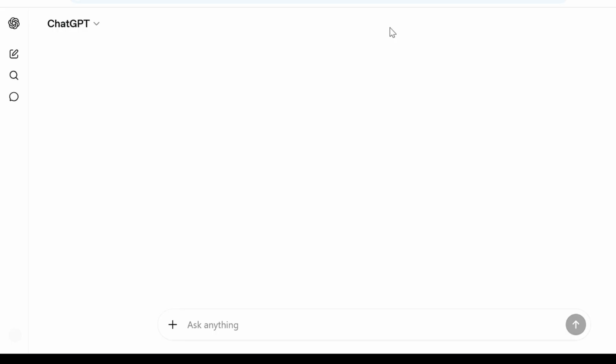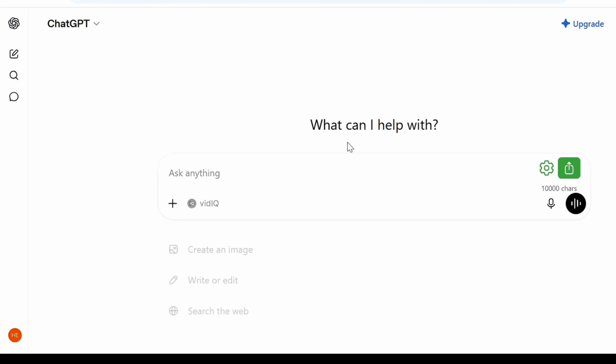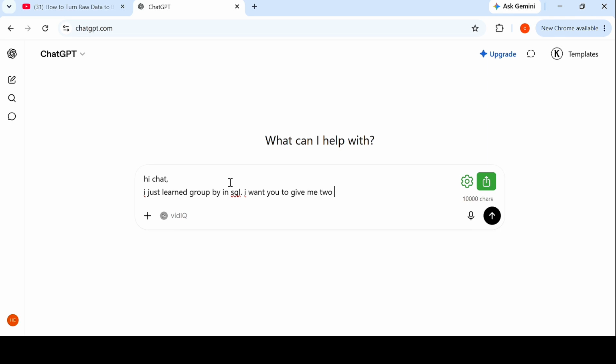Now let's go to ChatGPT. I'm going to ChatGPT now because, like I always say, use AI after you have learned the fundamentals. I don't like using AI to teach me from scratch. So in this case, we just did a speed run, or a speed test, or a speed learning of what group by is. So now I'm going to ChatGPT to tell it to simulate interview questions for me based on group by. Now, it is important that I was specific that I just learned group by in SQL.